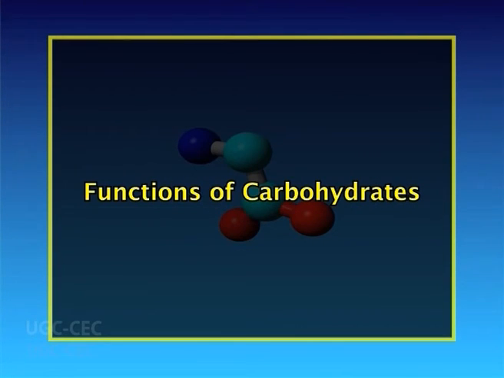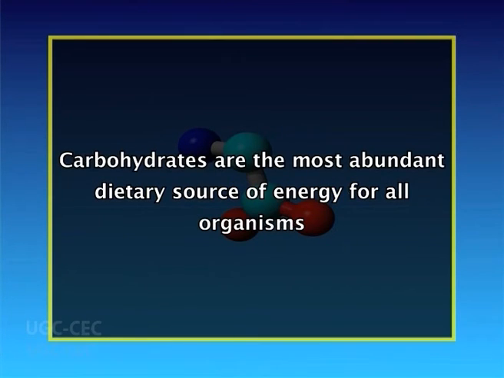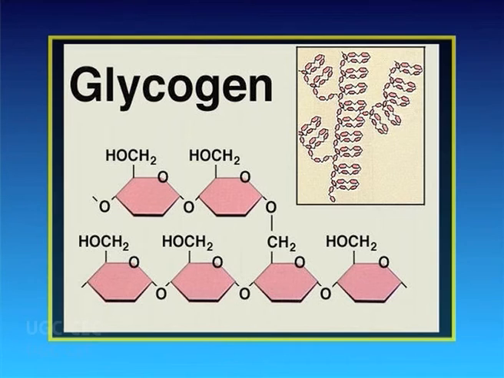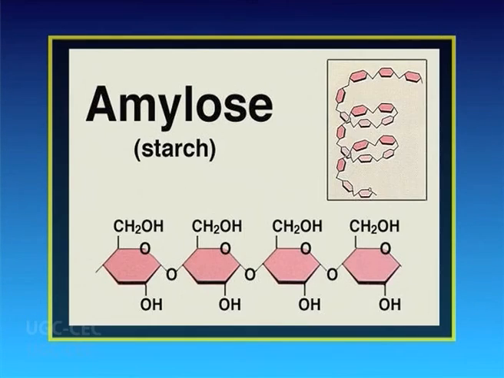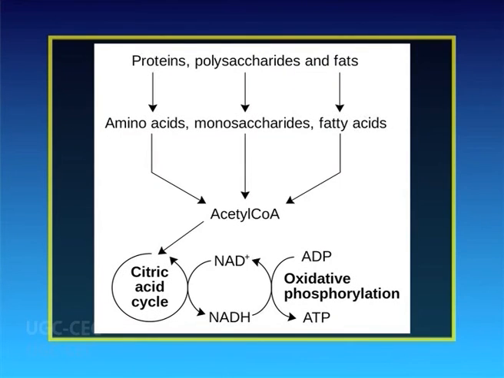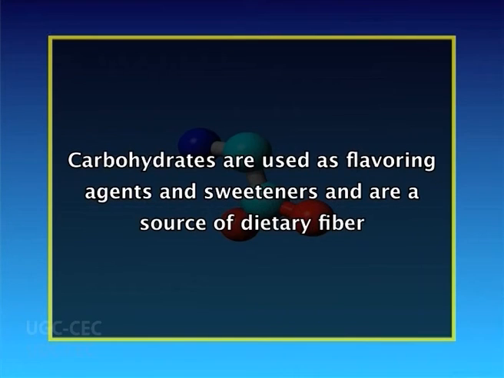Let us now discuss the functions of carbohydrates. Carbohydrates are the most abundant dietary source of energy for all organisms. Glucose is the source of storage of energy. It is stored as glycogen in animals and starch in plants. They are precursors for many organic compounds like fats, amino acids, etc. Carbohydrates are used as flavoring agents and sweeteners and are a source of dietary fiber.